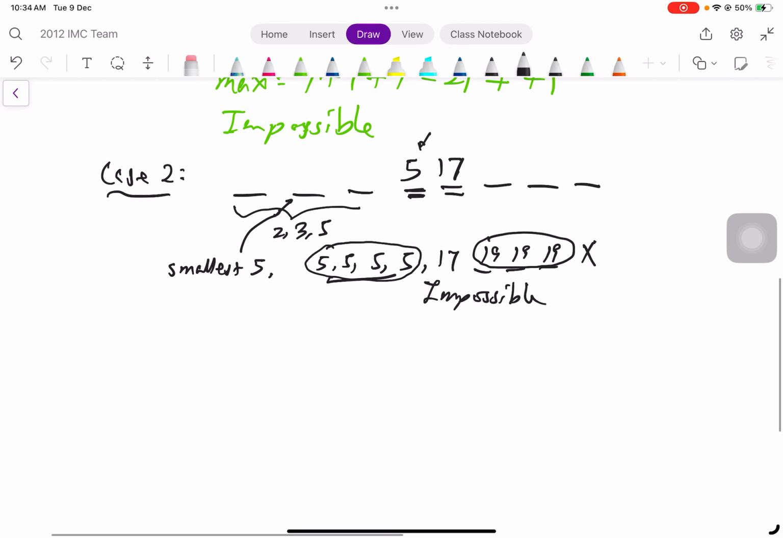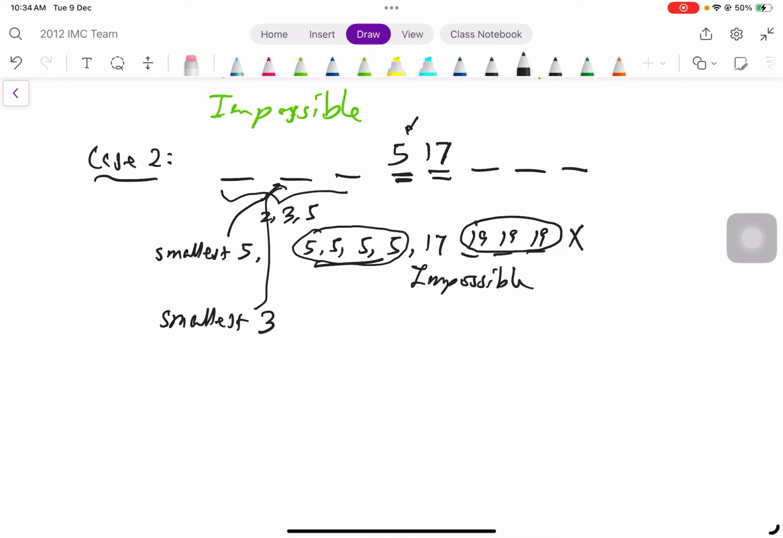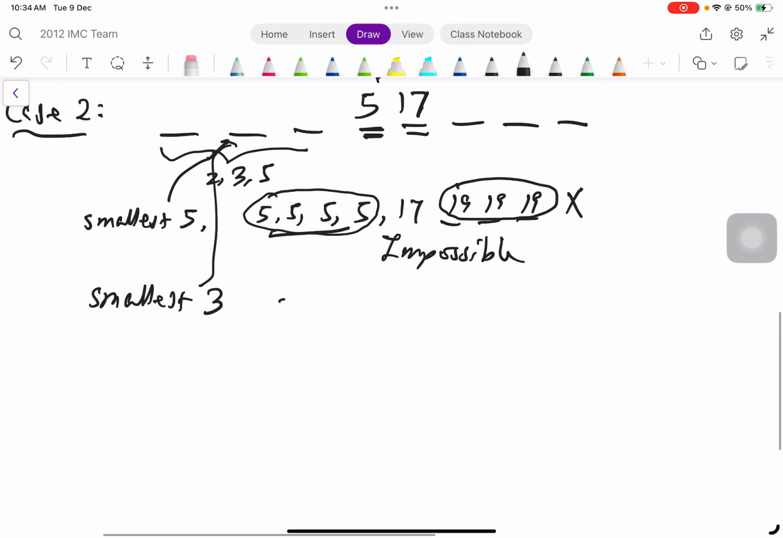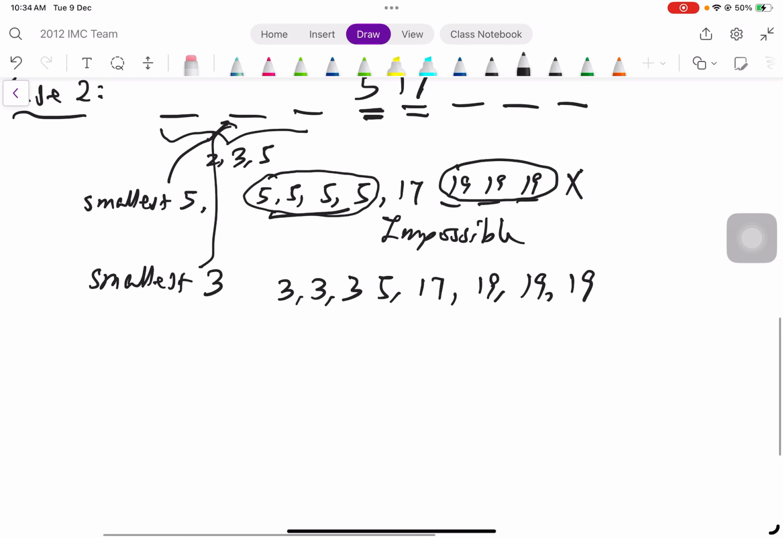Right? And then suppose now the smallest among the three is actually 3. Therefore, I think we could have this. We could have 3, 3, 3, and then 5, and then 17, and then 19, 19, 19. All right. Then in this case, what do you get? You will not get a total sum. That means the sum of these ages cannot be 120. Therefore, this is not possible.